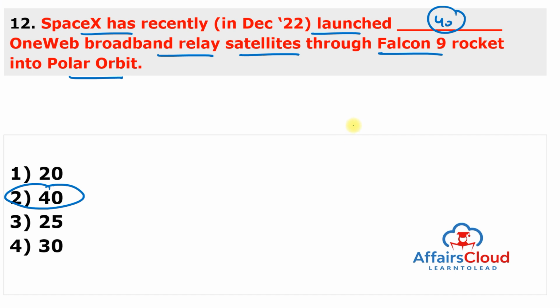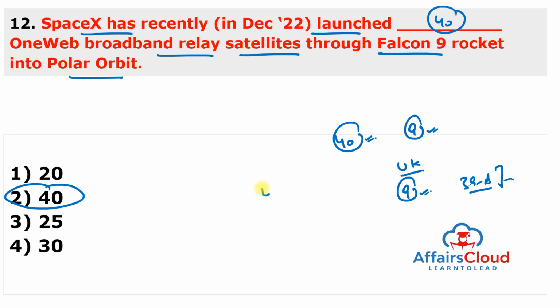So SpaceX successfully launched 40 OneWeb broadband relay satellites through the SpaceX Falcon 9 rocket to support the London-based OneWeb company to expand its fleet in the wake of Russia's invasion of Ukraine. And the Falcon 9 rocket was launched from Pad 39A at the Kennedy Space Center, Florida, United States of America.